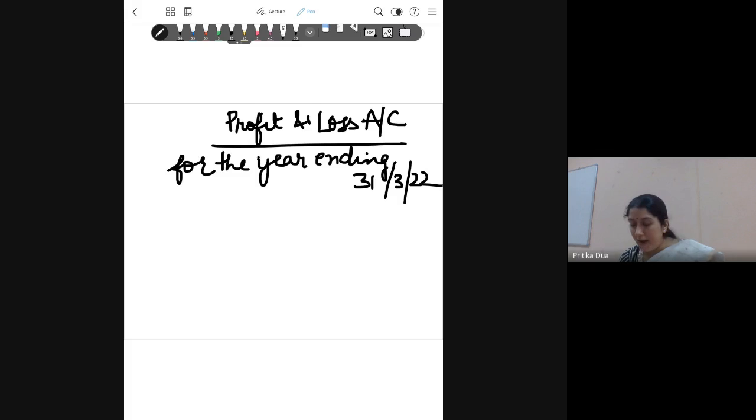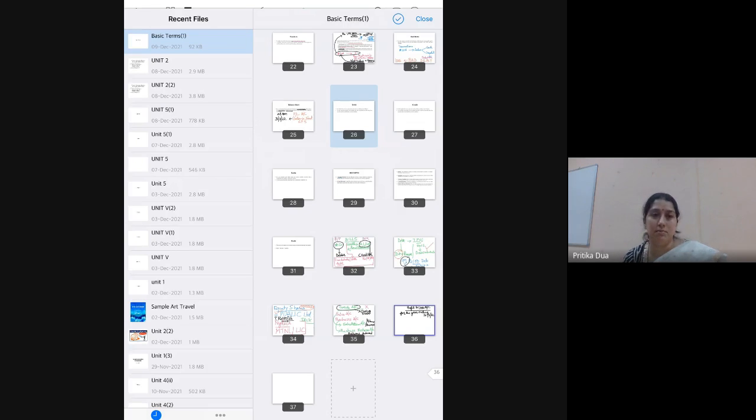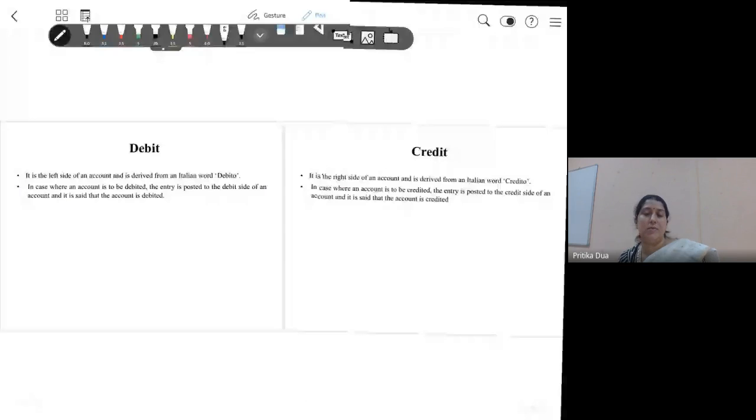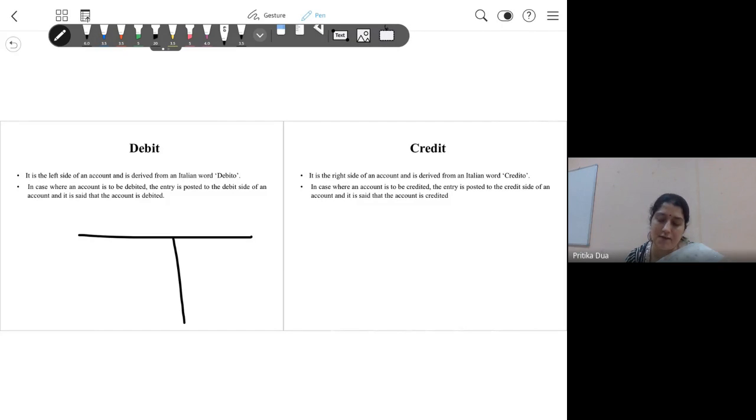Okay, coming back to the next term, I'll display these terms side by side. One is debit, the other is credit. Per se, debit and credit have no meaning. Debit is the left hand side of an account, shown by DR, and credit is the right hand side of an account.